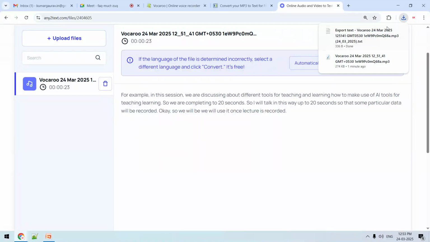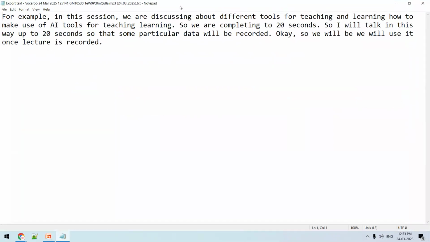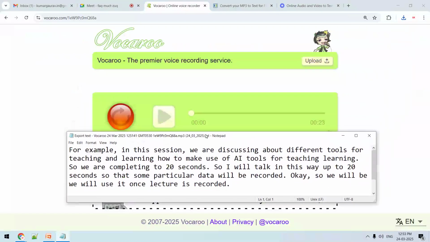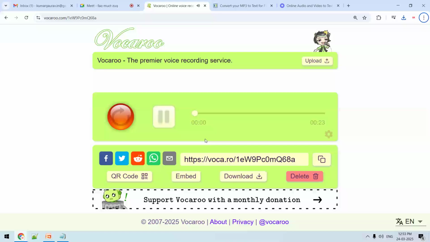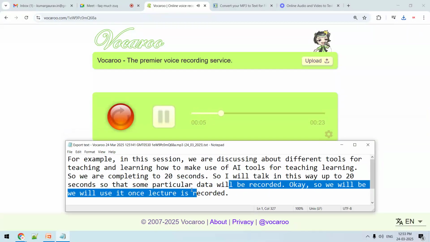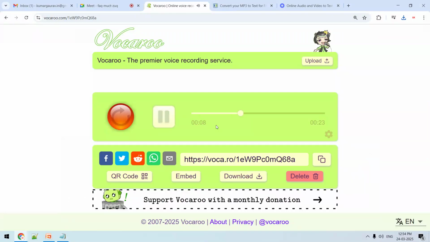Okay, so you can see this one. Is this visible to all of you? This is the content that I have spoken in this particular audio. I'm playing it. For example, in this session, we are discussing different tools for teaching and learning, how to make use of AI. Is this visible to all of you? This is the same content, and there is no spelling mistake, no grammar mistake. Same tools for teaching and learning.